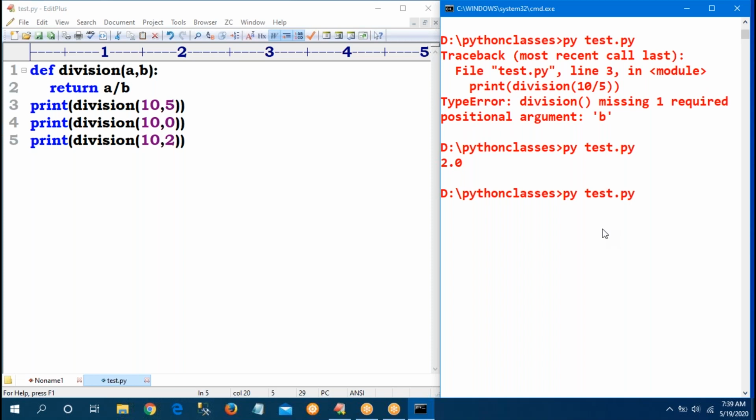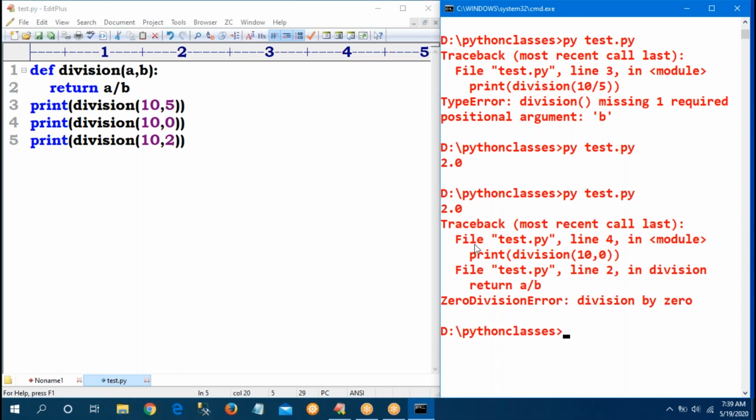Now observe, sir. First one, 10 by 5, 2.0. Next, 10 by 0, I am getting a division error. So this concept is called an exception: while running my program, any runtime error is called an exception. Because of line number 4, I'm not able to execute line number 5. So now what to do?